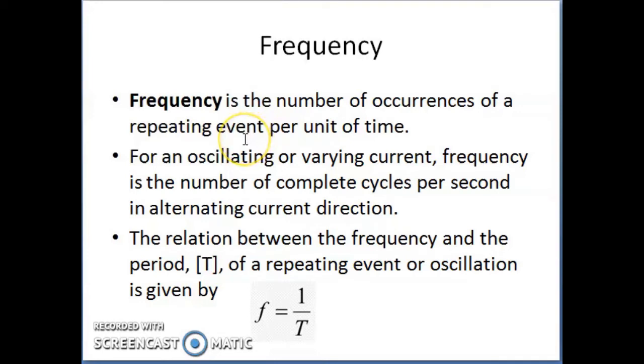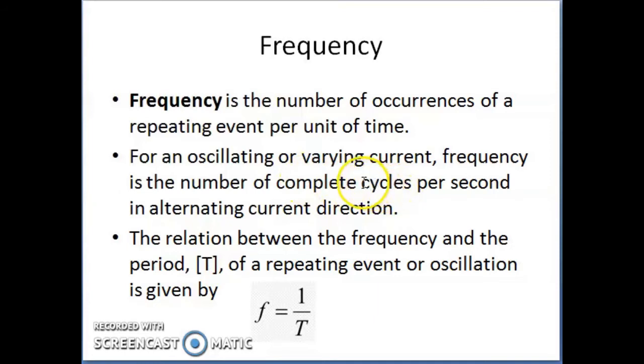For an oscillating or varying current, frequency is considered to be the number of complete cycles per second in alternating current direction.